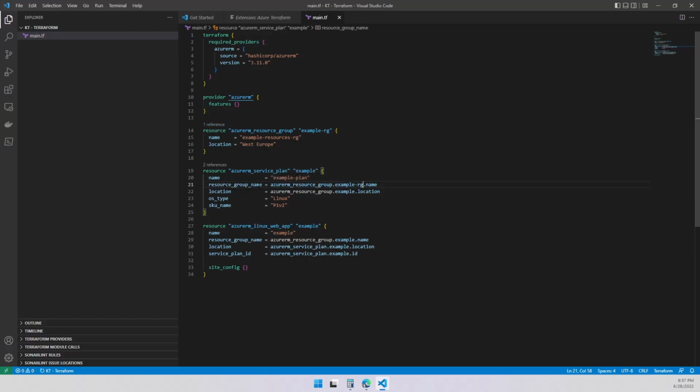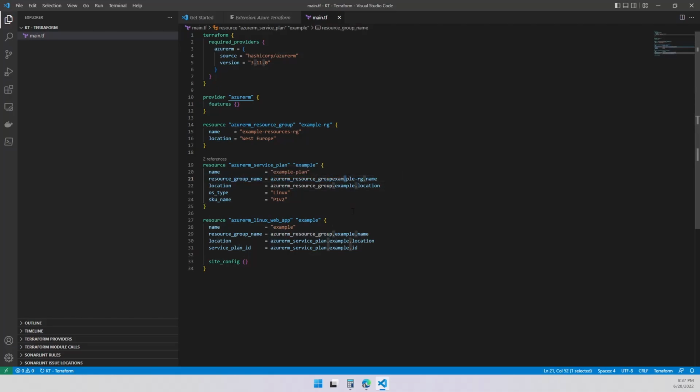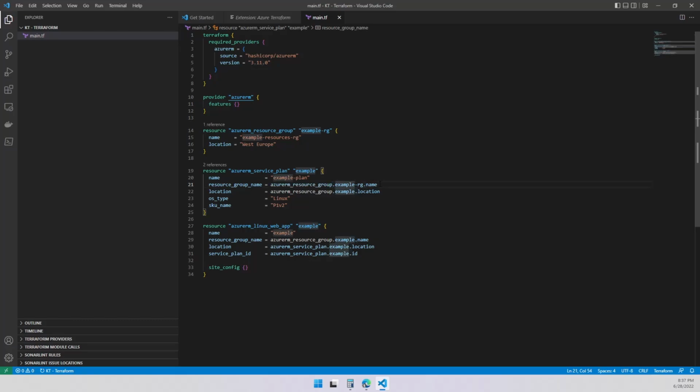So it's saying for the resource group, I want you to put it on this resource group, which I named resource example RG, and bring up the name. This is the name it's going to bring up. So this is the name that we're going to be using over here. But we are changing only on one location, instead of having multiple resources and changing on multiple resources. That's a better way to reference.